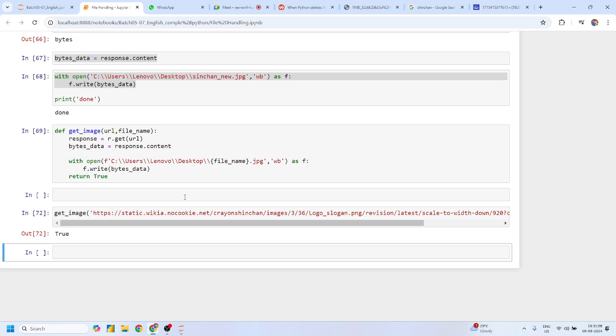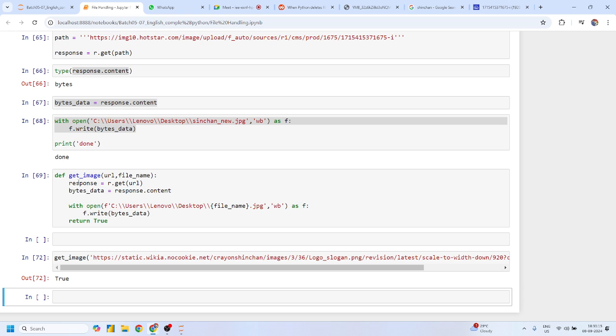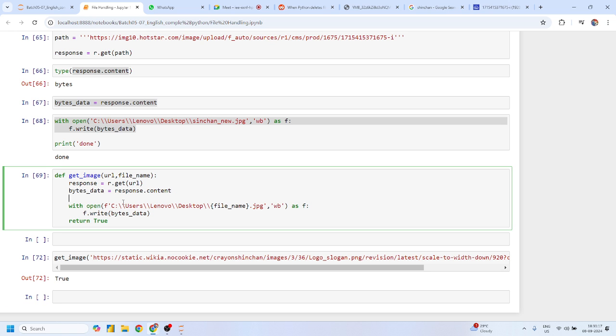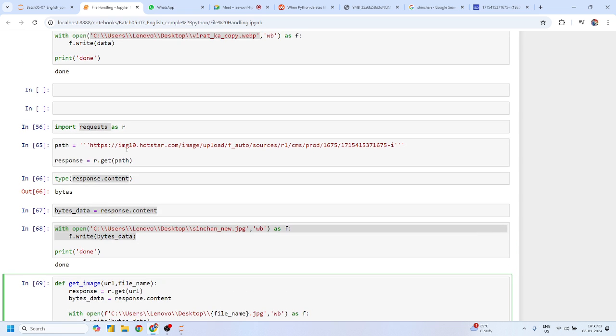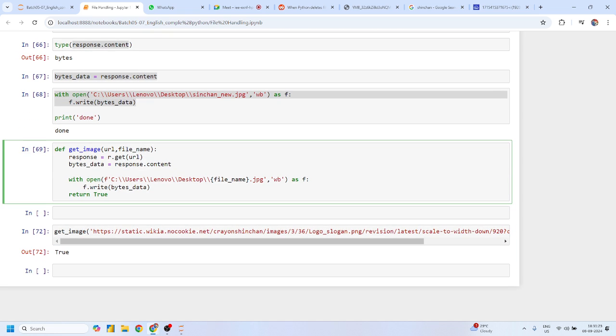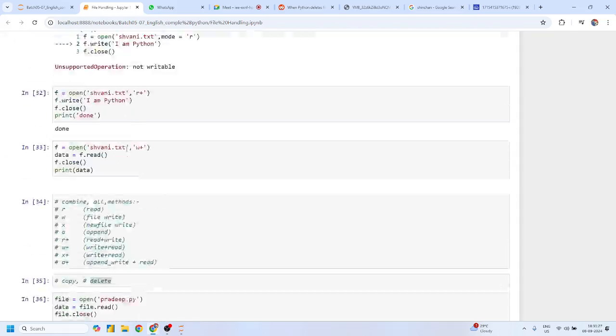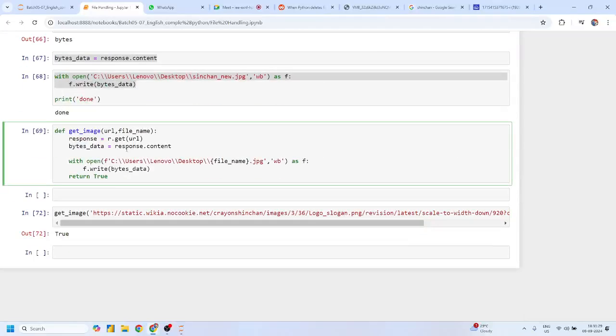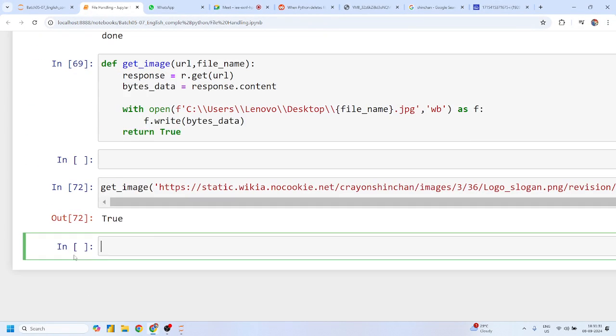All these concepts are very important for data analysts and data science, because they have to perform web scraping operations, and in that case you have to understand that Python file handling is very important for that concept. I think the topic is very easy and all these concepts were performed in a proper way.